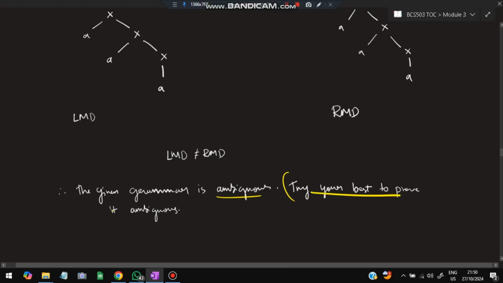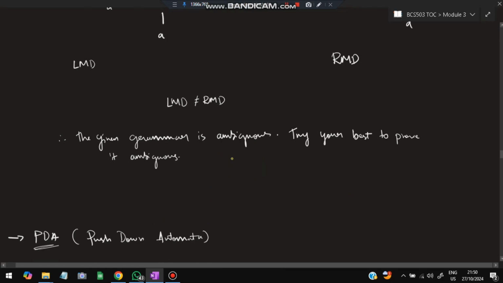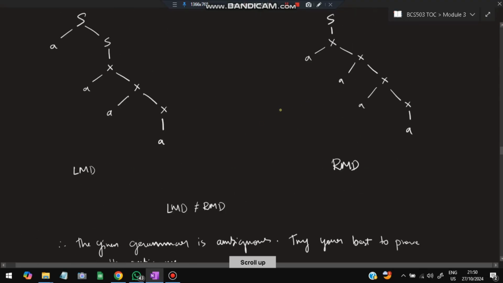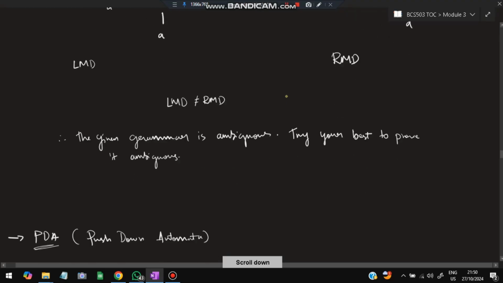Try your best to prove it is ambiguous. Even if one way exists in which LMD is not equal to RMD, the grammar is ambiguous. It's your task to find that one way. If you fail to do that and you mark the grammar as not ambiguous, even if the way exists but you couldn't find it, then you will lose the marks. So make sure you practice these types of questions very well. And that was about ambiguity and the parse trees.